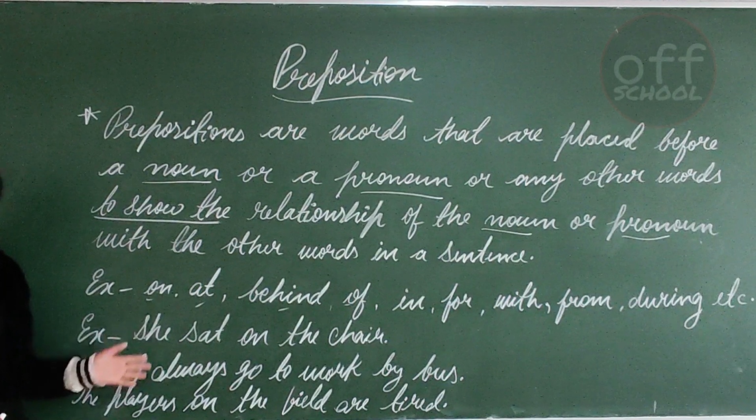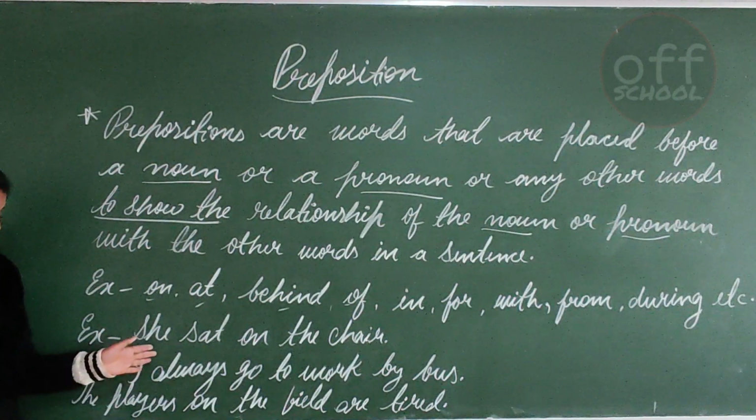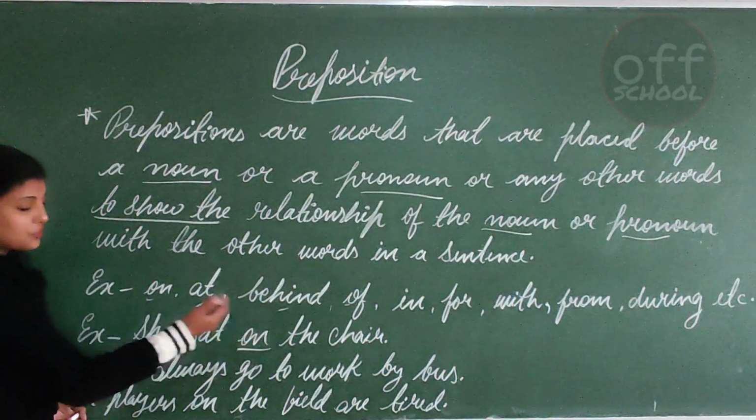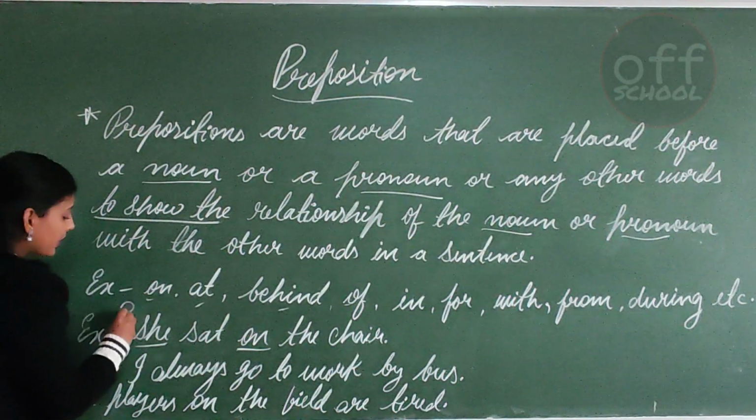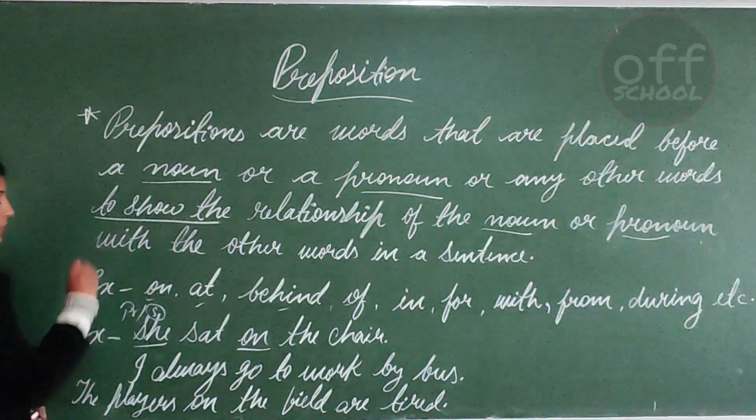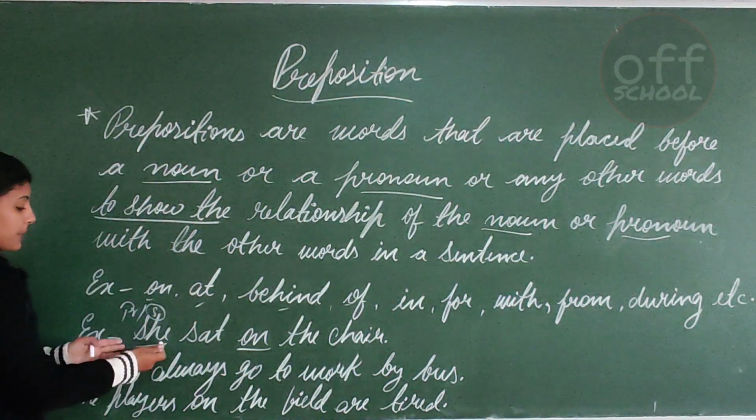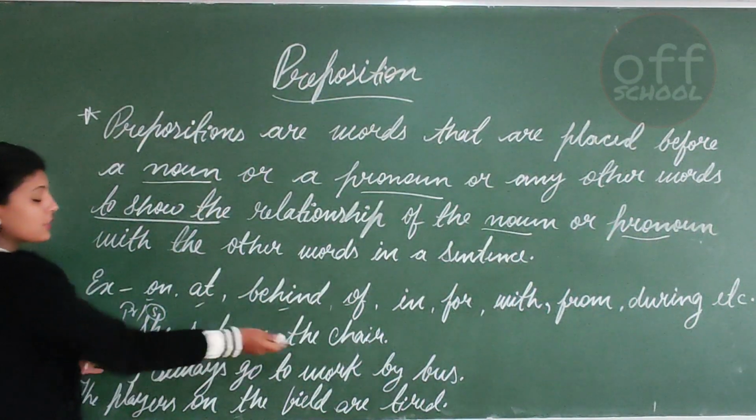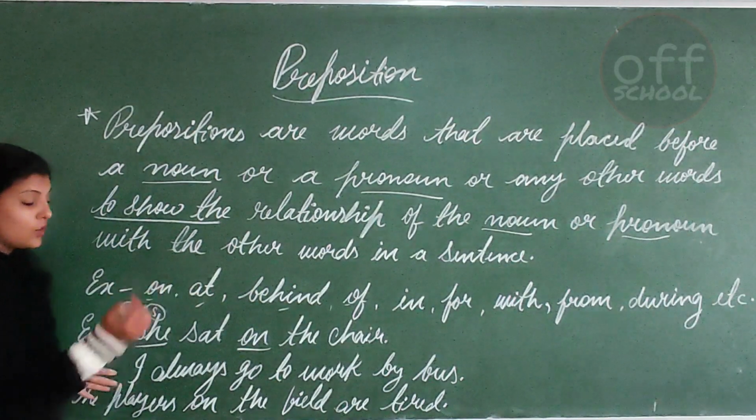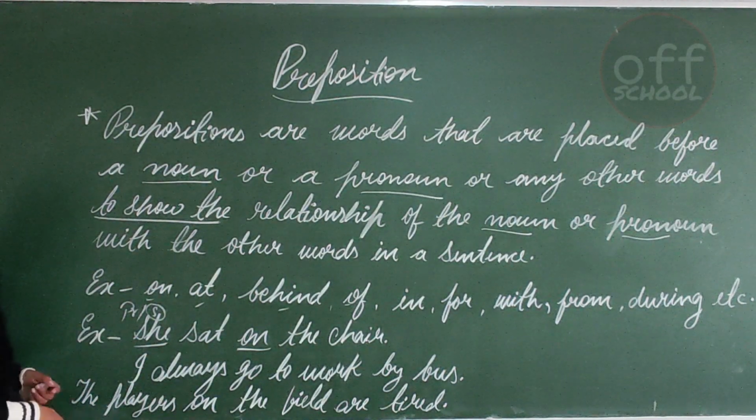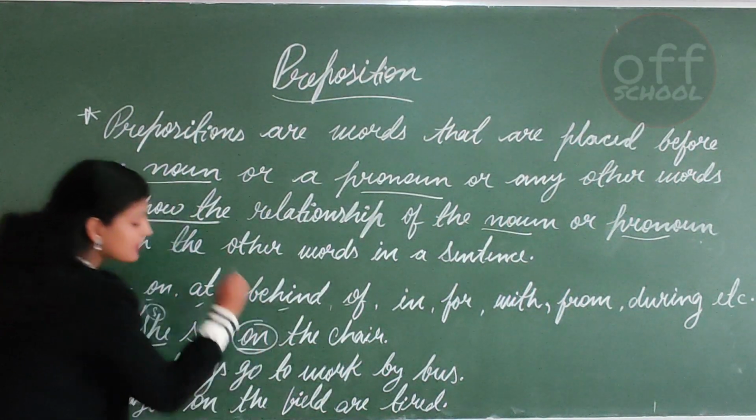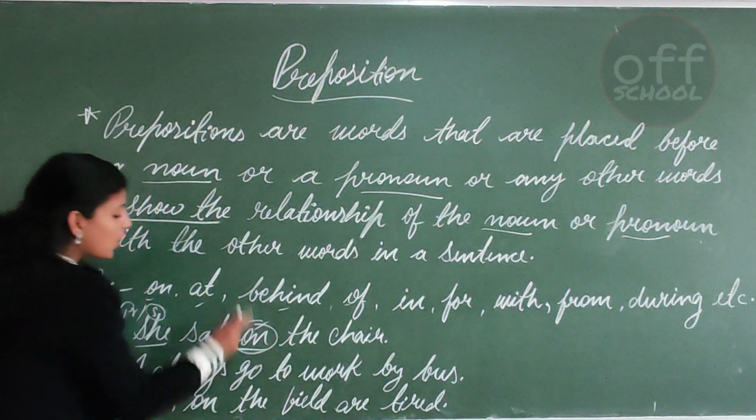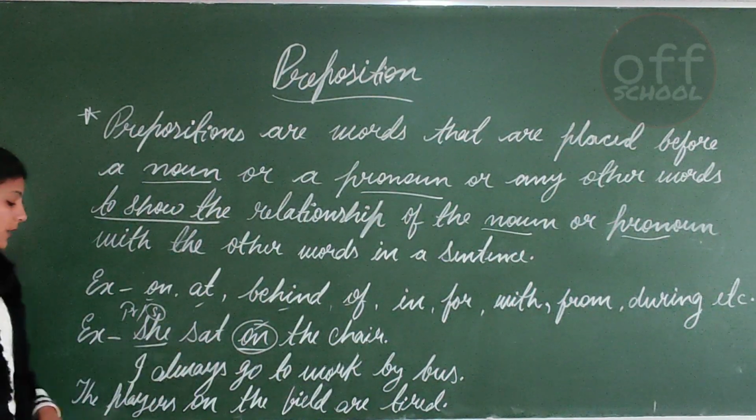As you can see, I have written three sentences. The first one: she sat on the table, or sorry, on the chair. She is my pronoun, moreover it is my subject also. She sat on the chair. So chair is the object, she is the subject, and the relationship between the subject and object, which word is giving us the relationship? That is on. So she sat on the chair.